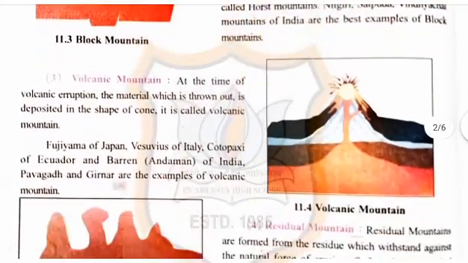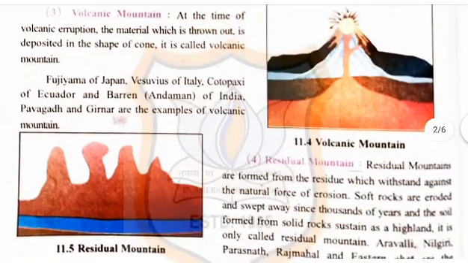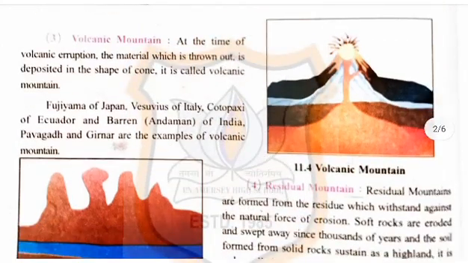Now number 3 is volcanic mountain. At the time of volcanic eruption, the material which is thrown out is deposited in the shape of a cone. It is called volcanic mountain. Fujiyama of Japan, Vesuvius of Italy, Cotopaxi of Ecuador and Barren Island of Andaman in India, Pavagadh and Girnar are the examples of volcanic mountain. Children, on 11.4, a picture is given of volcanic mountain, so you can see.